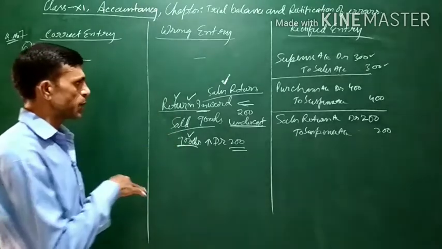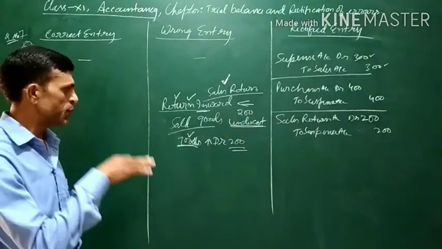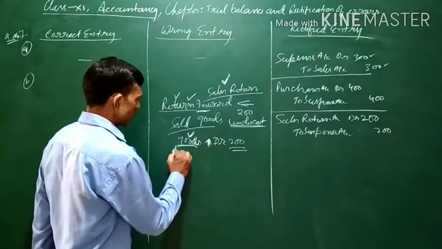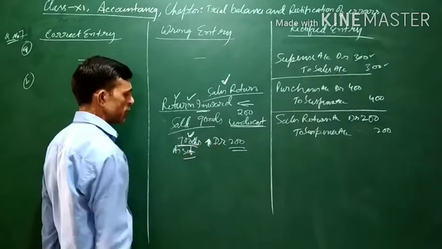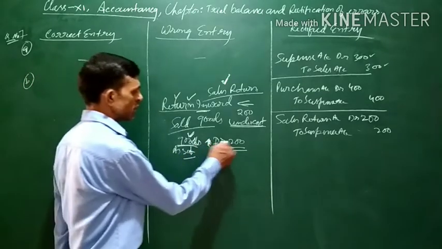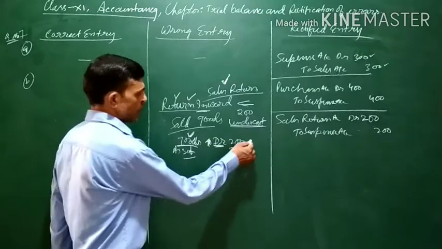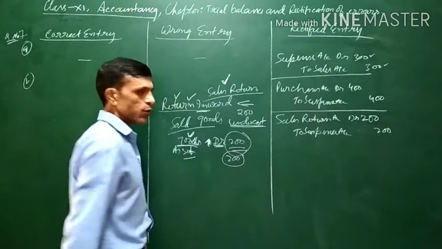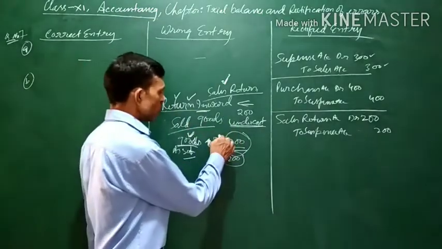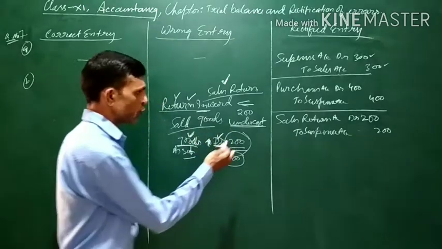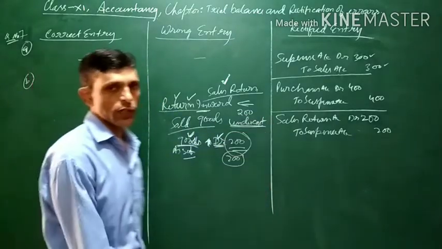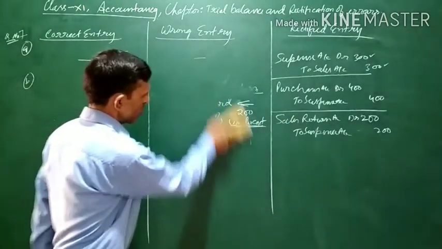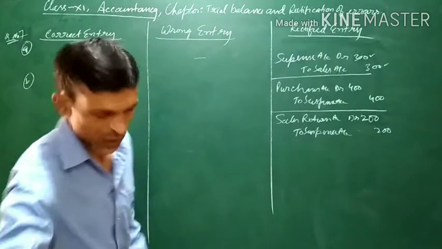Again you can see, sales return inward means sales return. Goods are being returned to the business, which means the goods which were sold will be coming into the business. If goods come into the business, it will increase. Goods are an asset, and the rule for increase of asset is it is to be debited. This debit total was undercast, means the total was 200 rupees less. In order to rectify, we have to debit the total with 200 rupees more. So sales return will be debited with 200 rupees more, and since there is no other account to be credited, the difference amount will be transferred to suspense account.